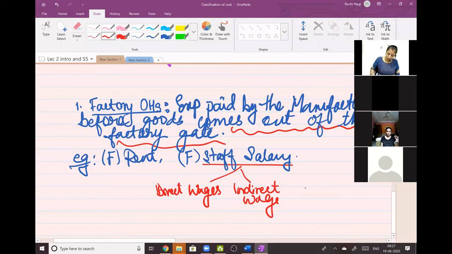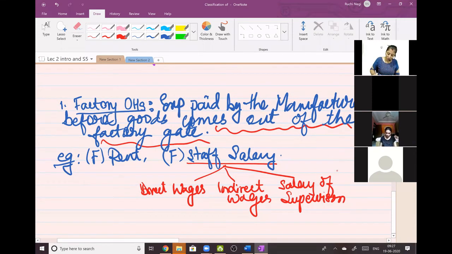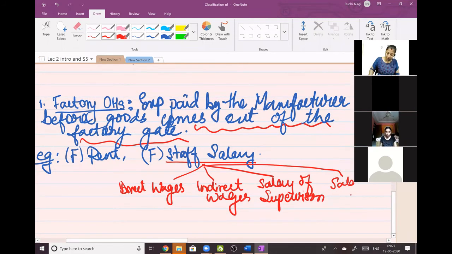Then salary of supervisor. Now, the supervisor is a person who takes care of the factory. So salary of the supervisor and salary of the factory manager. I'm not writing the word factory in full, I'm writing it as capital F in brackets.